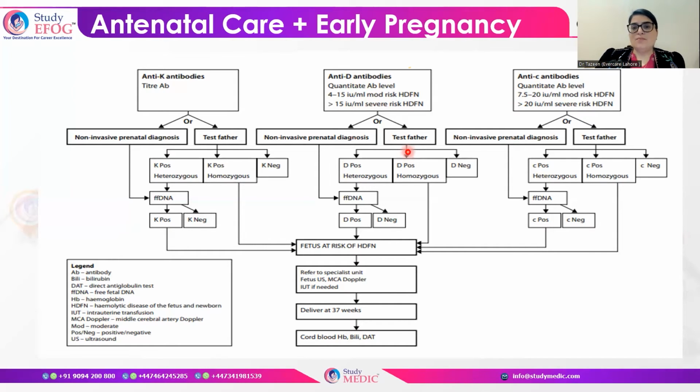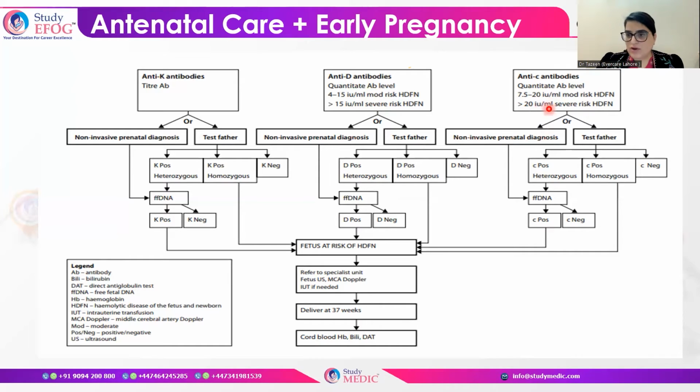In the same way, when the father is available for testing, you have to see whether the father is heterozygous positive, homozygous positive, or negative. When the father is homozygous, then all the babies are at risk of hemolytic disease of the newborn. And when the father is heterozygous, then you have to go for cell-free fetal DNA, and that will decide your further management. Same is the situation with anti-C antibodies.